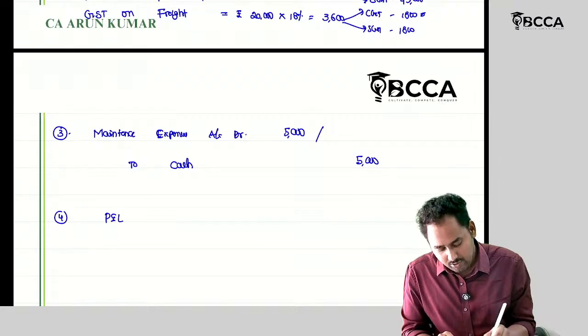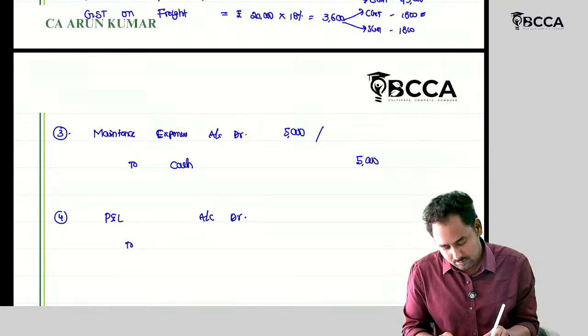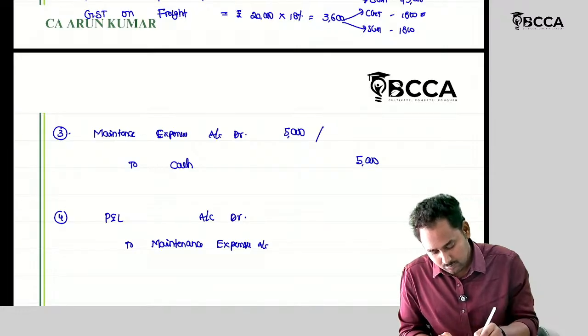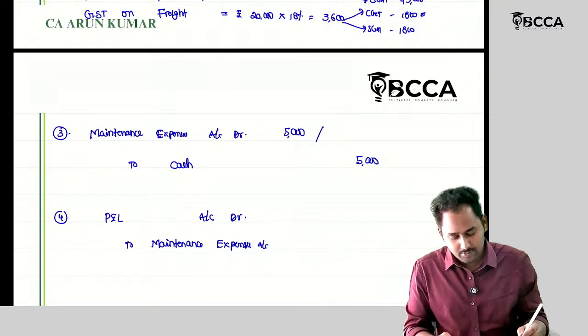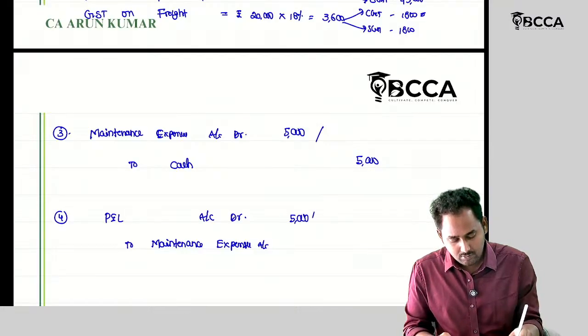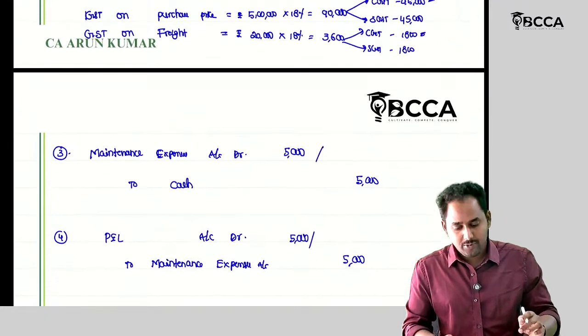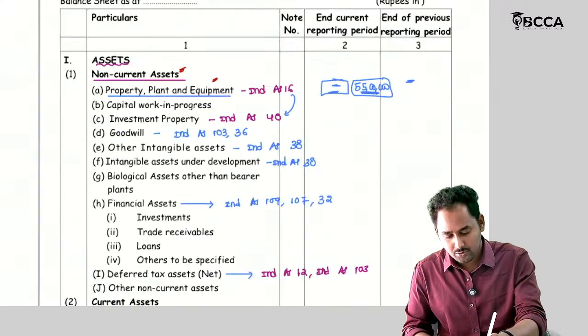So P&L account debit to maintenance expenses, to maintenance expenses, 5,000. Okay. So I have passed all the journal entries with respect to the elements given in the question.